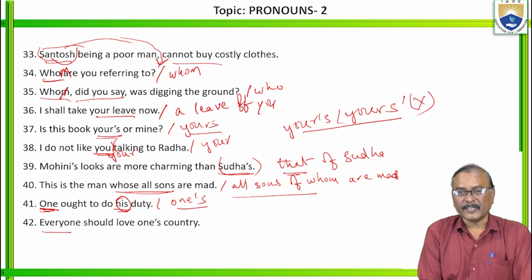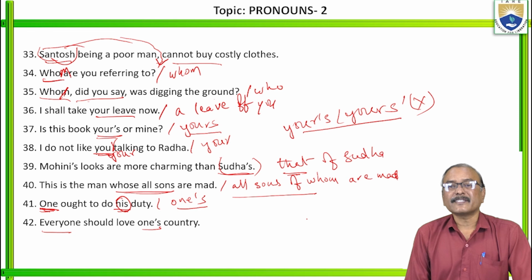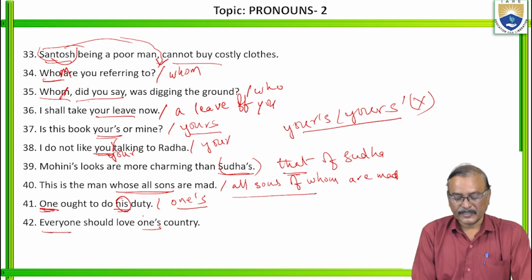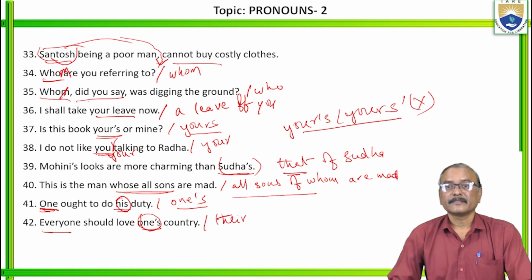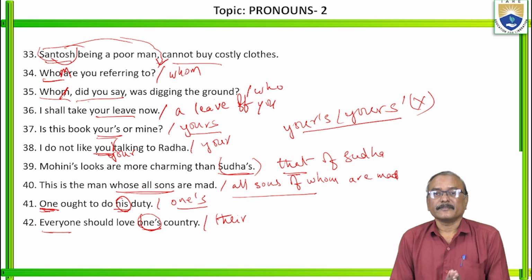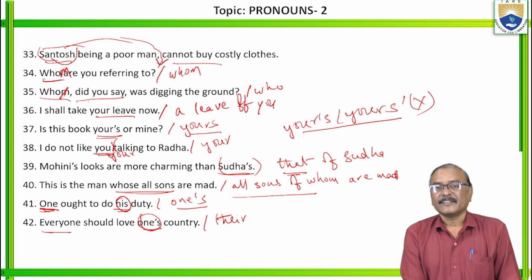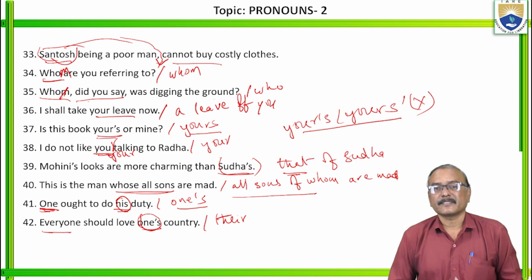Okay, if it is "everyone", you can't use "one's" here. Everyone should love one's country. One's country means whose country? His country or her country. So if it is "everyone", to avoid gender discrimination, it should be "their country". Right? So like this. "One" takes "one's" duty only. One should respect one's parents, not his parents or her parents. One should respect one's parents.